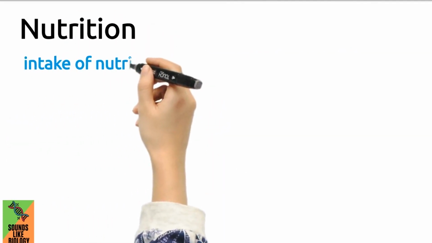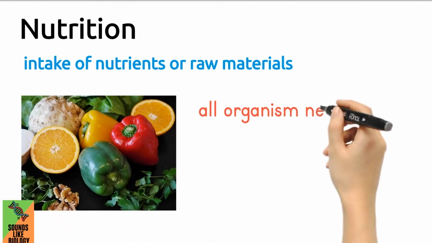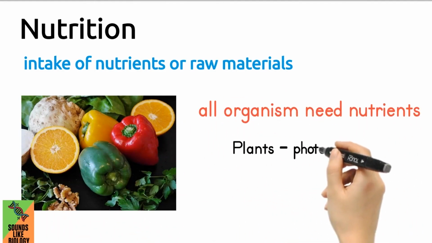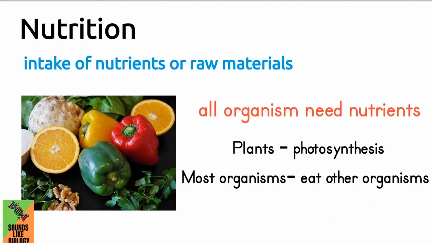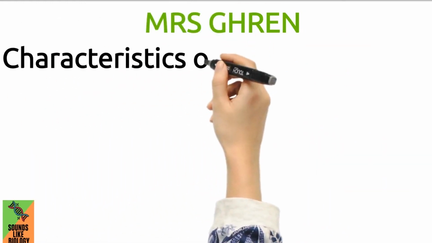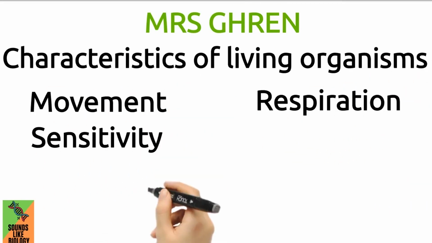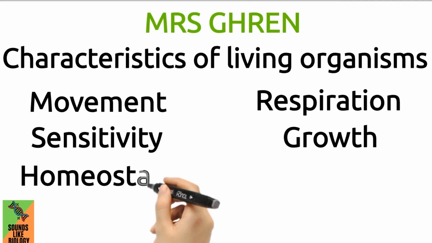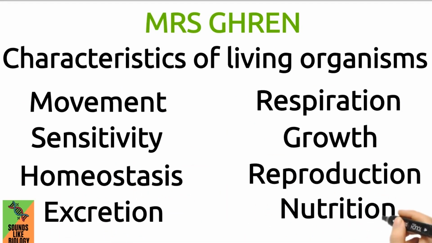Nutrition is defined as the intake of nutrients or raw materials. All living organisms need nutrients. Plants can make their own by photosynthesis, but most organisms eat other organisms. The 8 characteristics of living organisms: movement, respiration, sensitivity, growth, homeostasis, reproduction, excretion, nutrition.